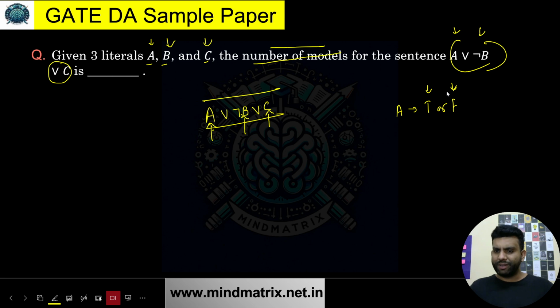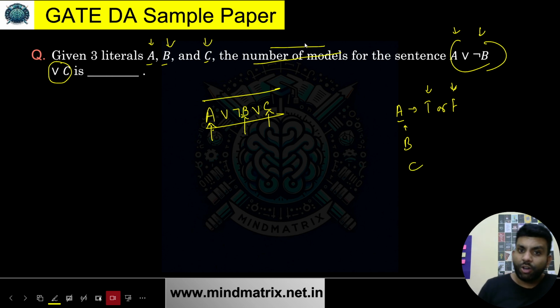There are some principles which we will be discussing somewhere in the future about this topic. But over here you can just understand that our proposition, or basically the literal we are having, can have only one of these values, true or false. Similarly for B and C. Now if I talk about the number of models, what exactly is a model?